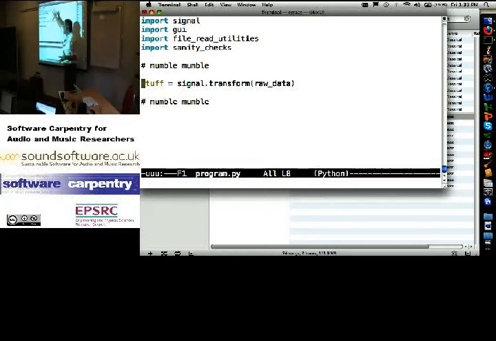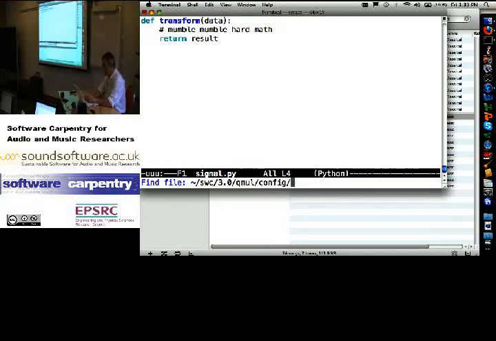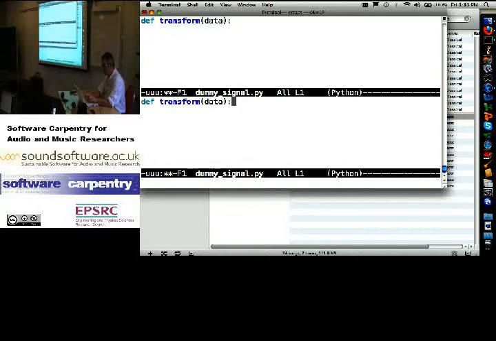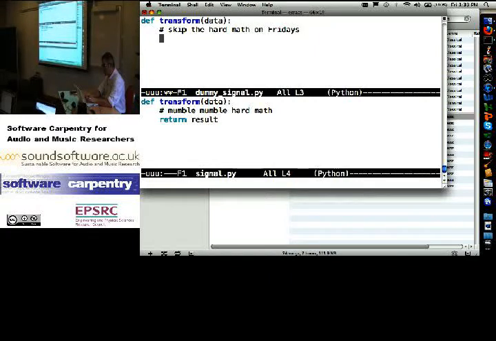All right, I've got this, and I want to go back. Somebody wrote this before I got here. And I need to retrofit some sanity tests and some unit tests on top of this. So, okay, it sort of makes sense to go into dummy signal.py and define transform of data to be: skip the hard math on Fridays, return 0.0, 0.0, 0.0. Right.